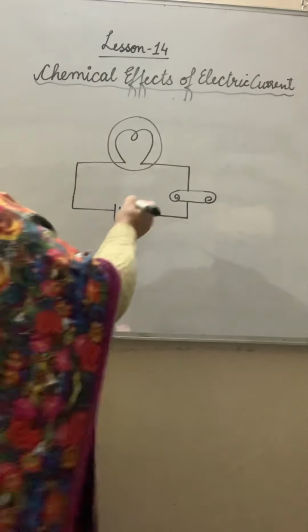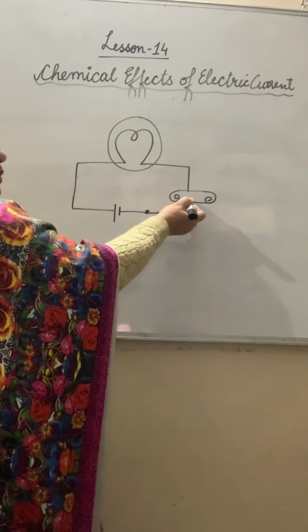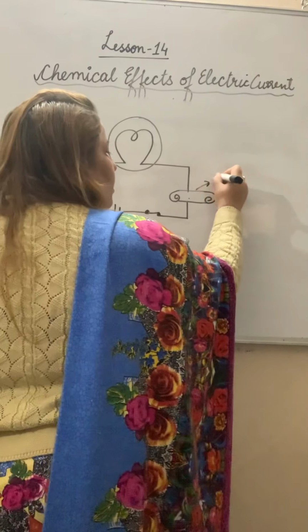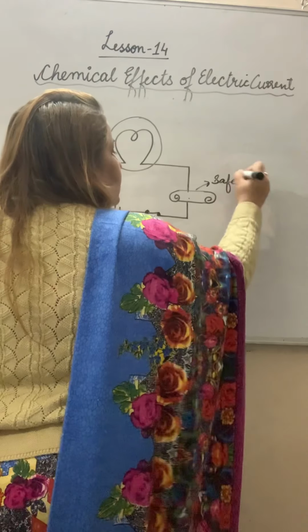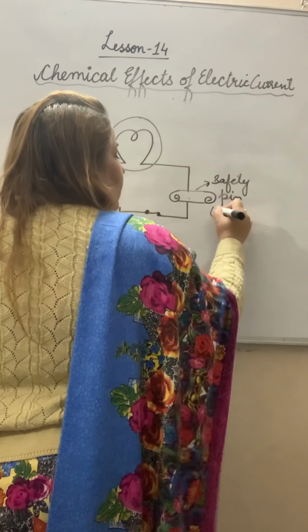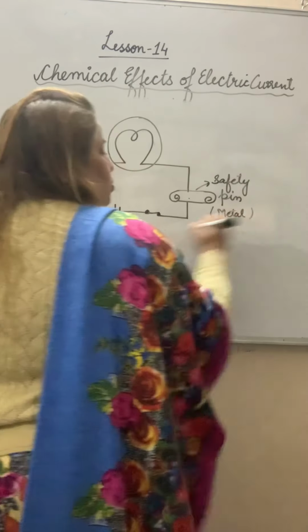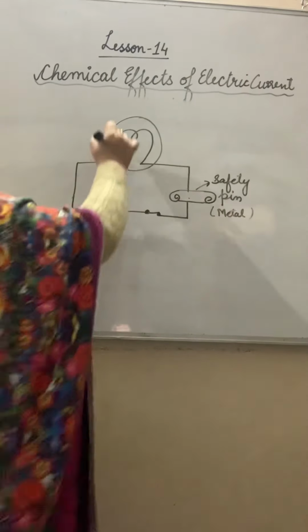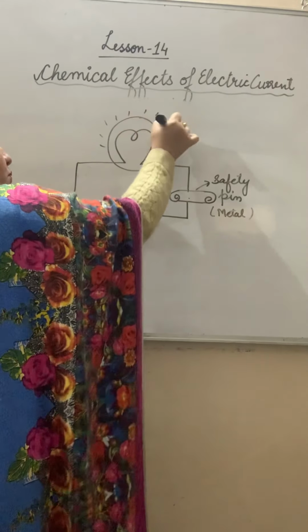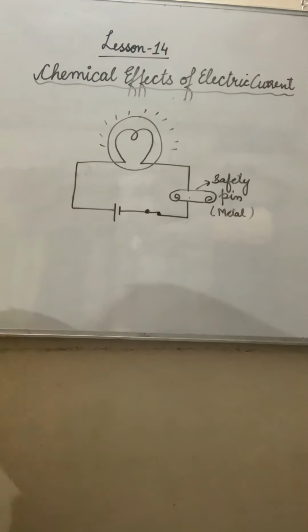In this case, what will happen? This is the safety pin. The safety pin is what? Metal. So current will pass through it and the bulb will glow.